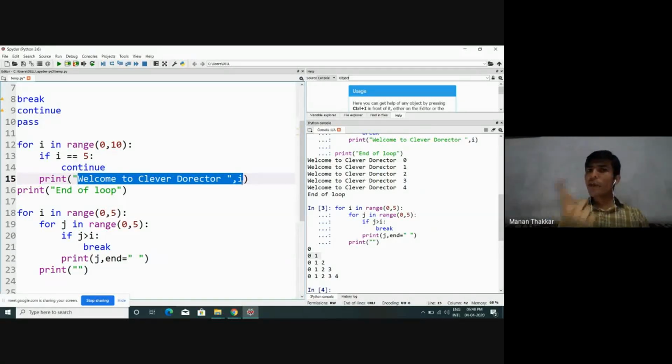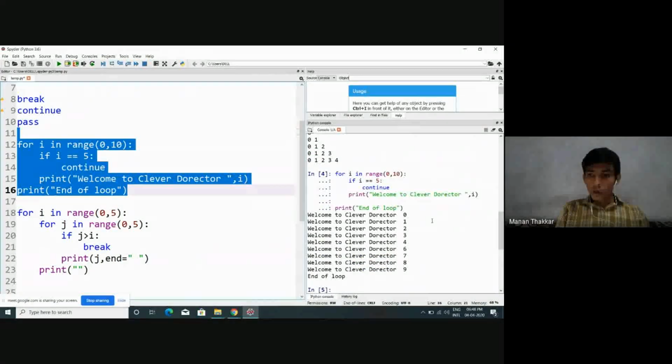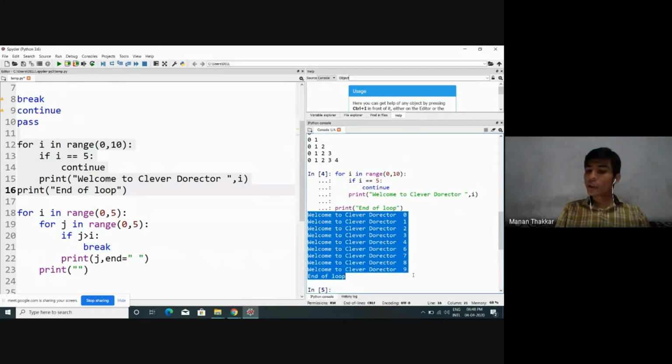Whenever the value of i becomes 5, let's execute continue. What will continue do? Continue will skip execution of all the statements below that continue keyword and will continue with the very next iteration, means the value of i will become 6. Let me show you the demonstration first of all. Look at the output. Welcome to Clever Director 0, 1, 2, 3, 4. And look at this, Welcome to Clever Director 5 is skipped in this case, and it will continue its execution from the value of i 6 onwards.